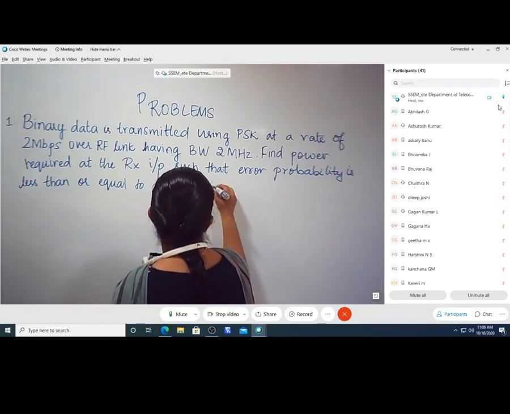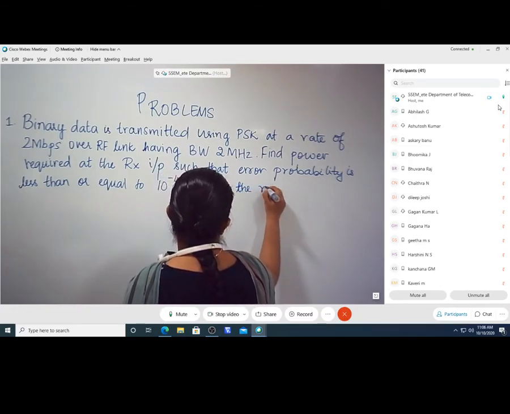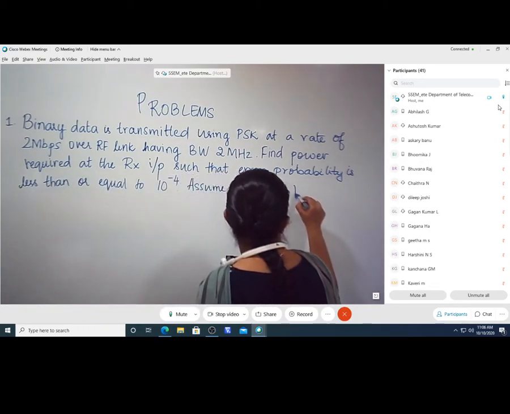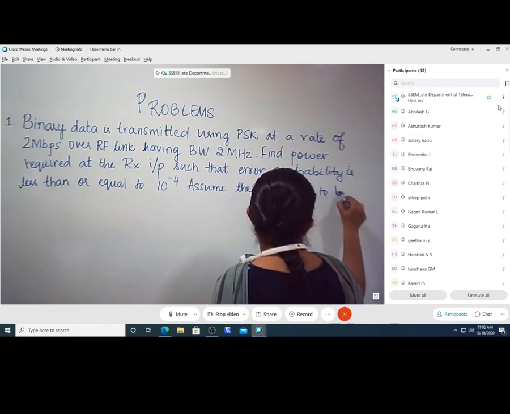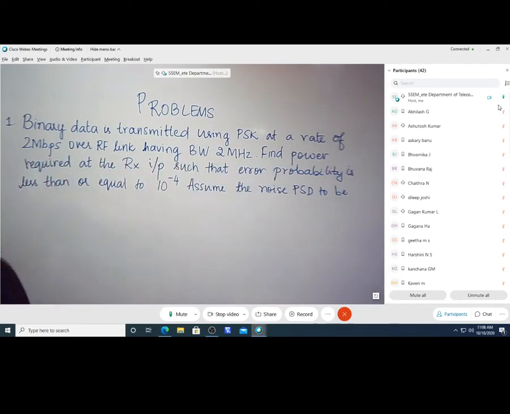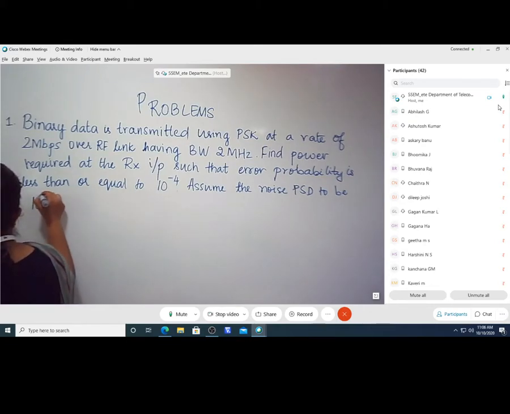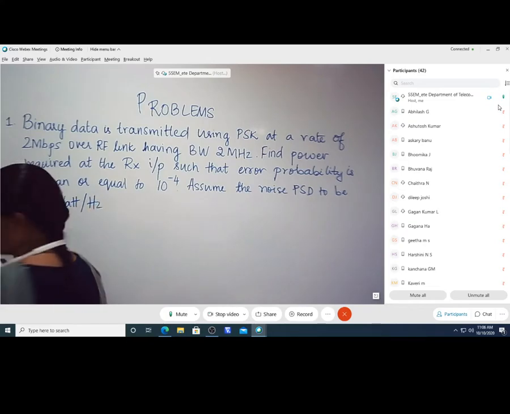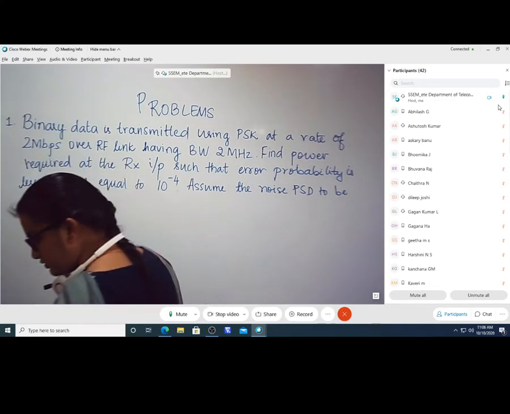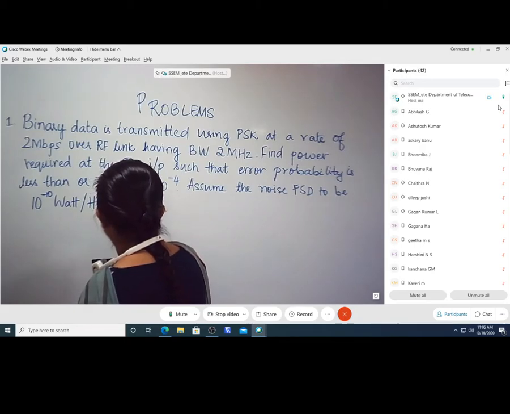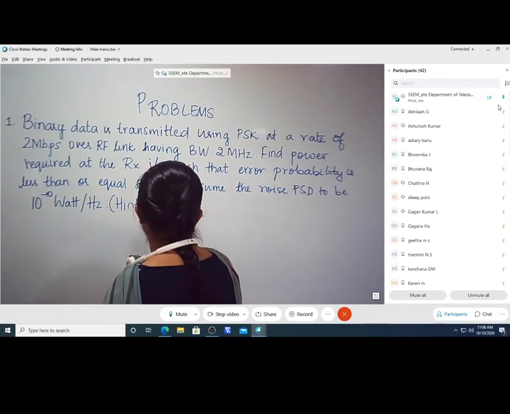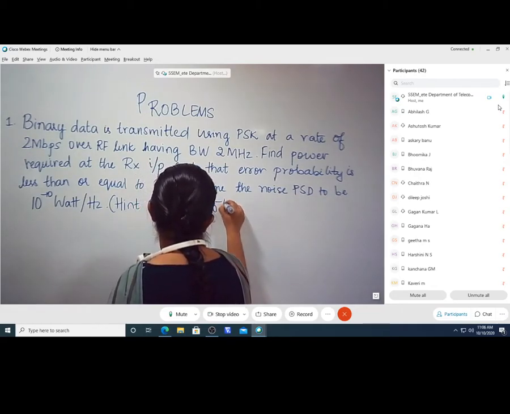Assume the noise power spectral density to be 10 raised to minus 10 watts per hertz. Then there is also one more thing. There is a hint given, that is Q of 3.71, this is a required information, is equal to 10 raised to minus 4.